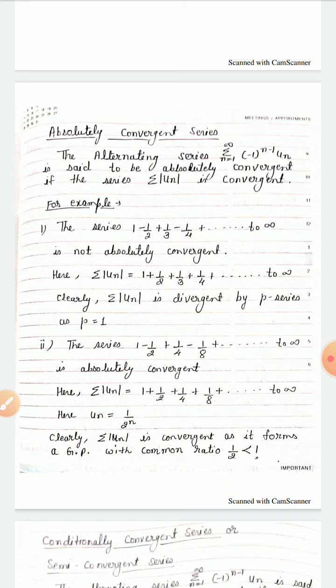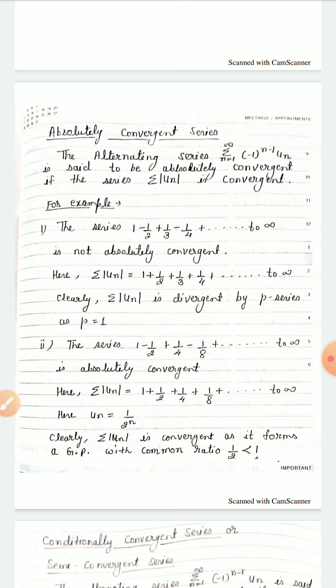The definition is important. So, the definition is: the alternating series summation n equal to 1 to infinity minus 1 to the power n minus 1 un is said to be absolutely convergent if the series summation mod un is convergent. So this is the definition. If the series summation mod un is convergent, then the alternating series is called absolutely convergent series.